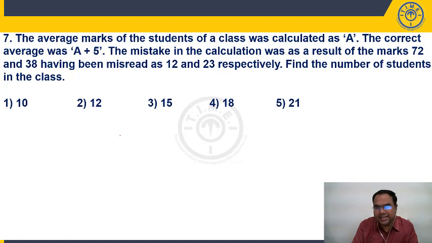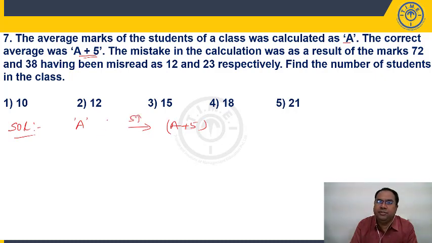Question number 7, students. This is an easy question. Having seen so many examples, now you yourself can answer this question. Average marks of students of a class was calculated as A. The correct average was A plus 5. So the average is calculated as A, but the correct average is A plus 5. Right? That means the average is increasing by how much? 5. When will the average increase by 5? When each member is increasing by 5.